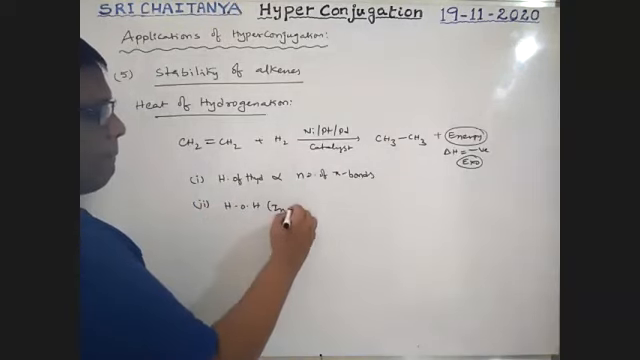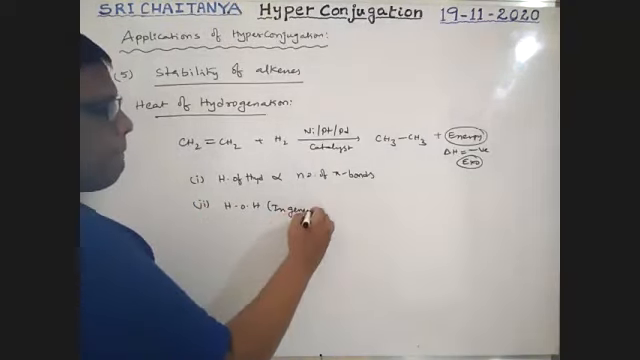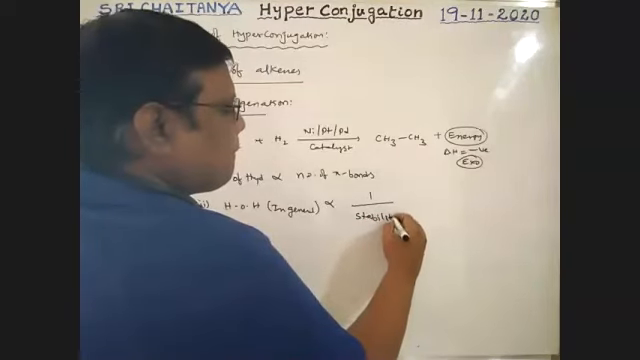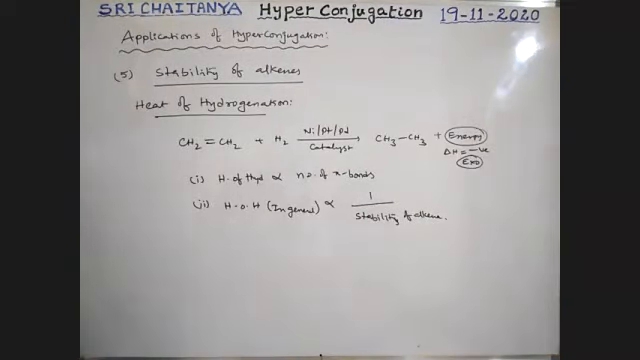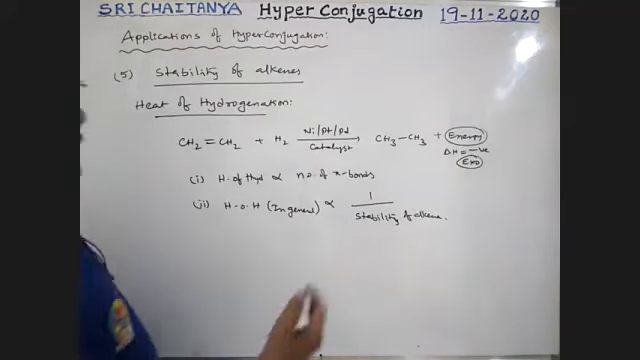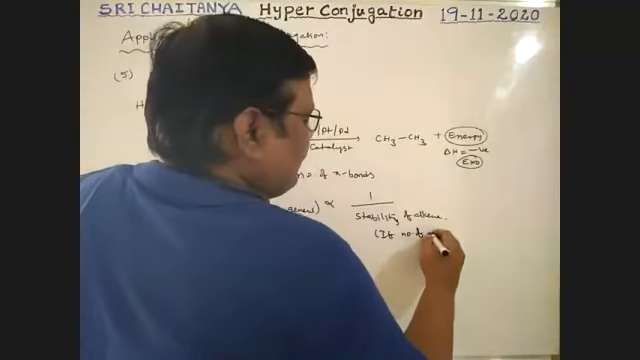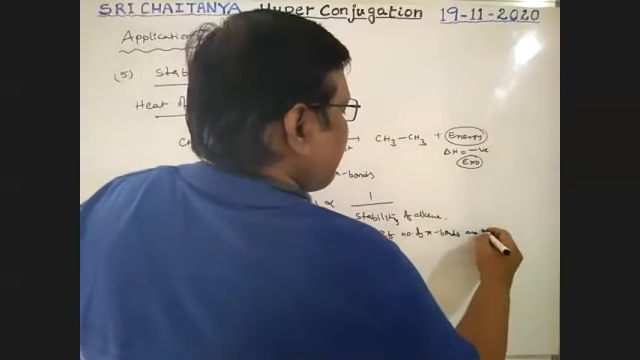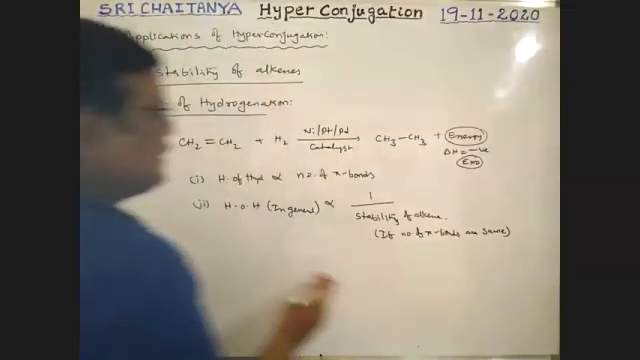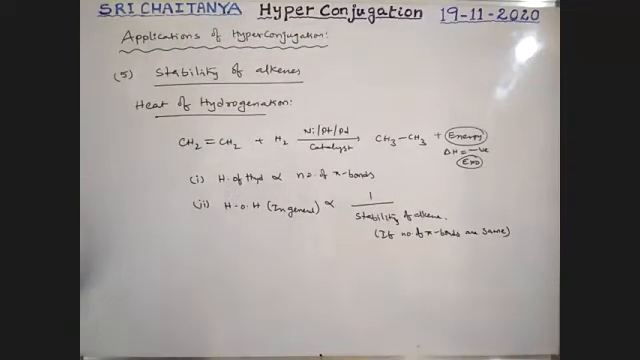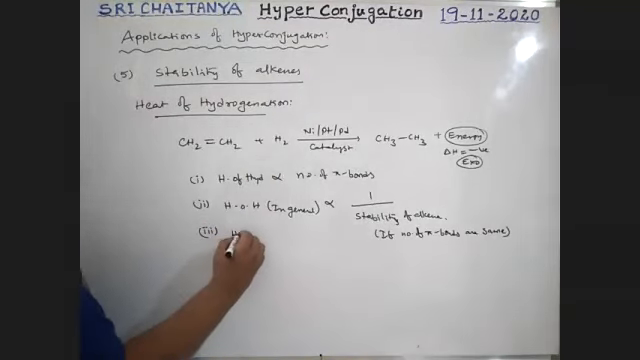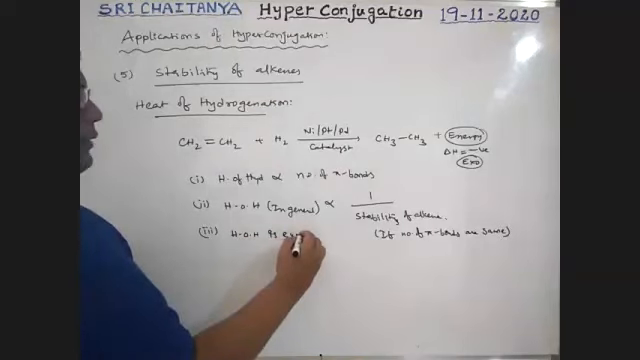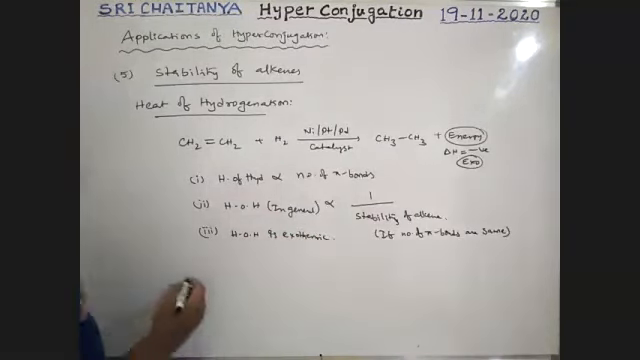In general, heat of hydrogenation is also inversely proportional to the stability of alkene. That means if the number of pi bonds is the same, heat of hydrogenation is used for comparison. Heat of hydrogenation is always exothermic.